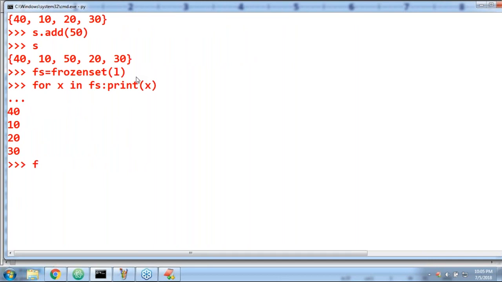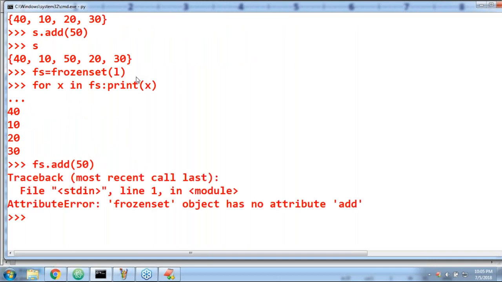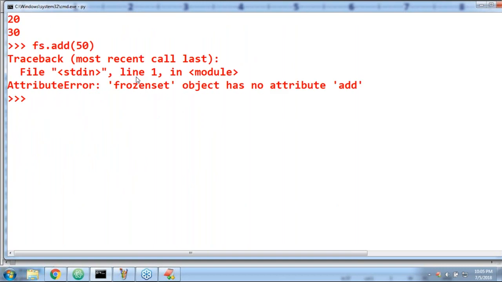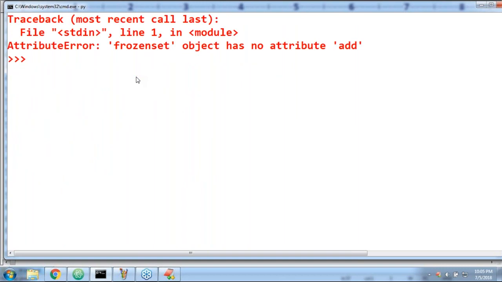Can I use frozen set dot add 50? Immediately we are going to get an error by default. We can't create a frozen set without using the frozen set function. There is no way. If you want to create a frozen set, compulsorily we require to use the frozen set function.